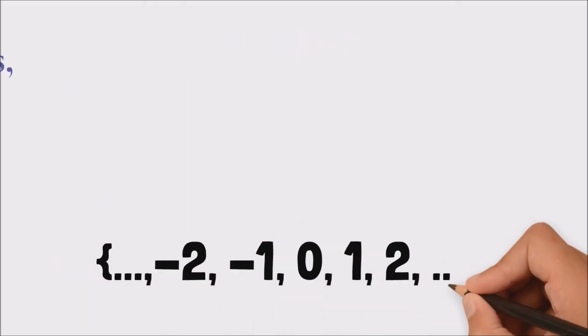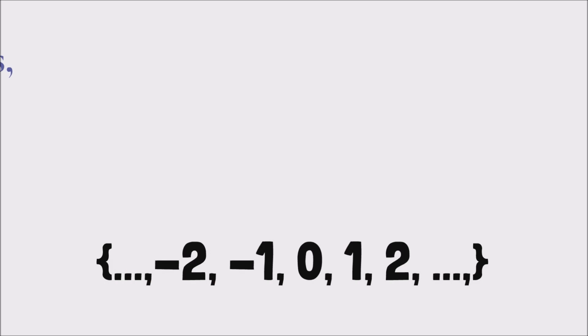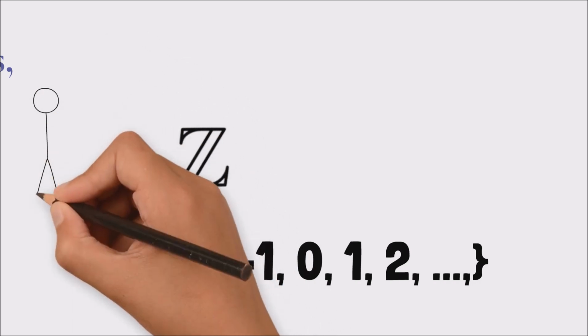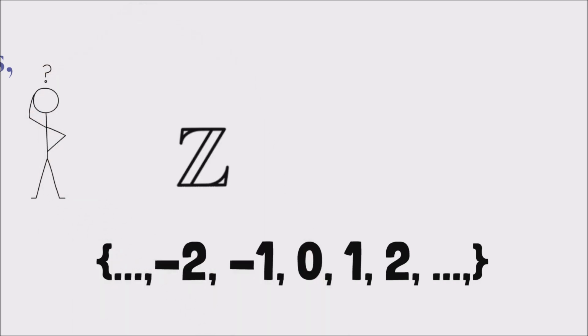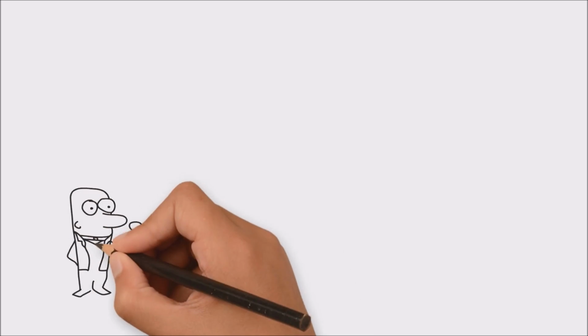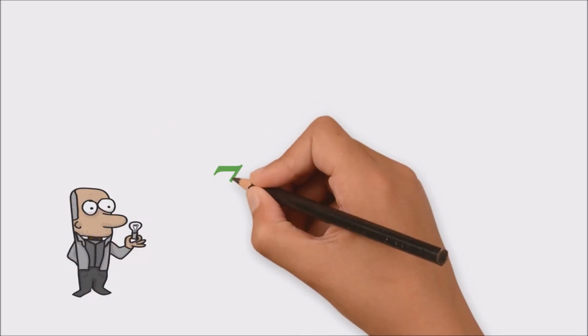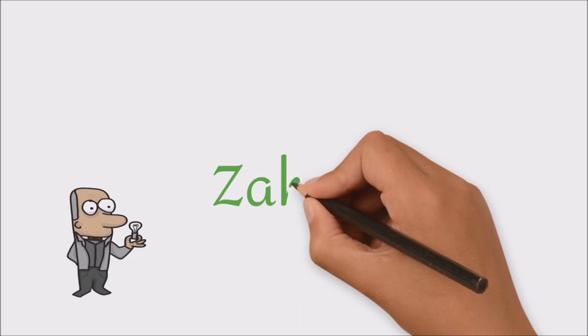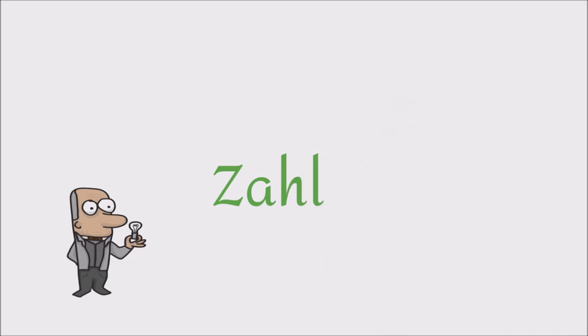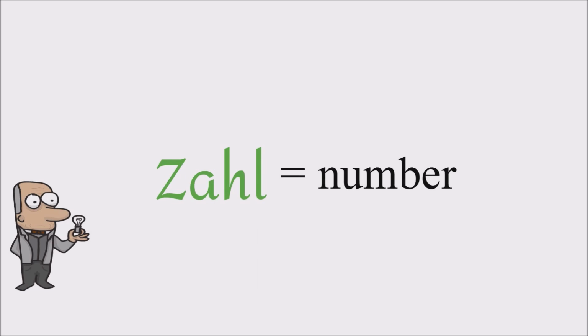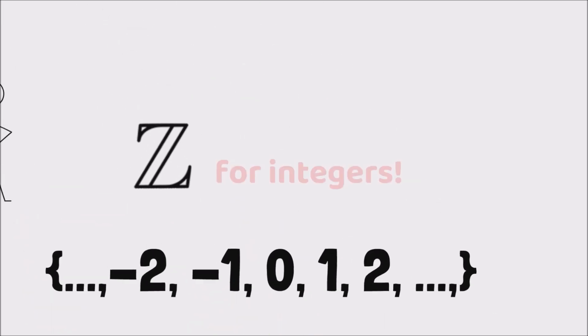Now I hate to break it to you, but the label given to the set of integers is Z. And I know this is where it starts, okay? We were doing so good with the labels up to this point, and it seems like math is just trying to be complicated for no reason, but hear me out. I did say earlier that a bunch of different people were discovering these numbers, and it just so happened that the group that discovered the set of integers decided to label it from the German word Zahl, which means number. And that is why the label is Z. So it's Z for the set of integers. Okay, moving on.